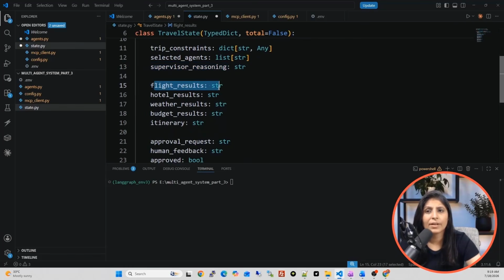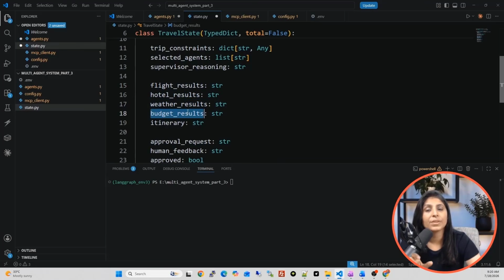Then we have flight result, hotel result, weather result, budget result, and itinerary. These are the keys which we studied in our last class also. Flight result is a key which will store the output of the flight agent. The next key will store the output of the hotel agent. Weather result will store the output of the weather agent.